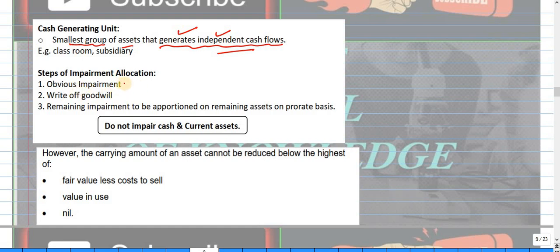So the first thing is the obvious impairment, meaning the asset which is destroyed completely. So first you will charge that. After that you will go for the goodwill, and the remaining will be on a pro rata basis. Okay, one thing you have to remember is never ever impair cash and current assets.